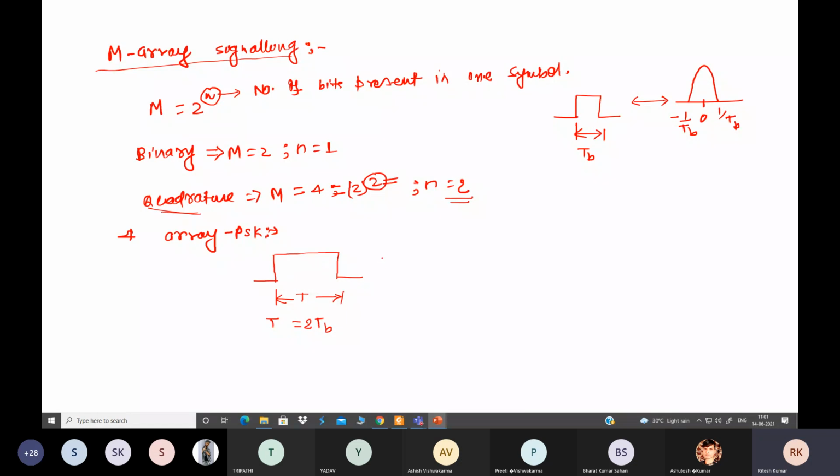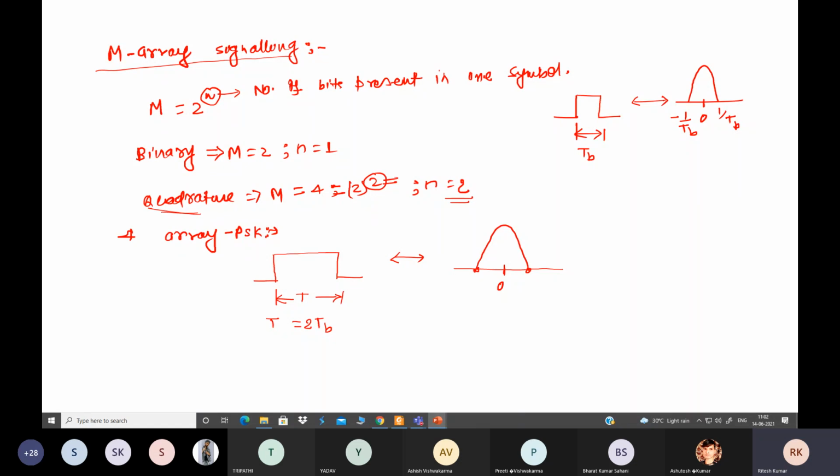In order to see its frequency bandwidth requirement, first we have to represent its frequency response. So after taking Fourier transform, since it is a rectangular pulse, we will get the same sinc type of pulse here, and it is centered at 0. Now what should be this value and what should be this value?